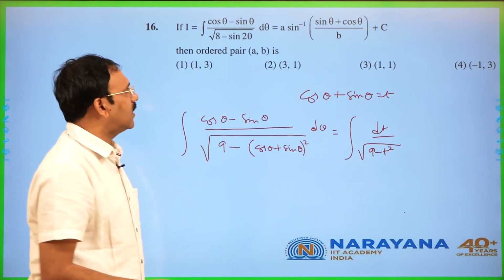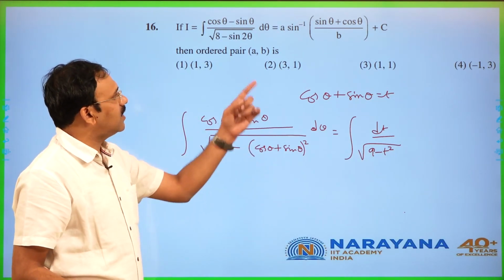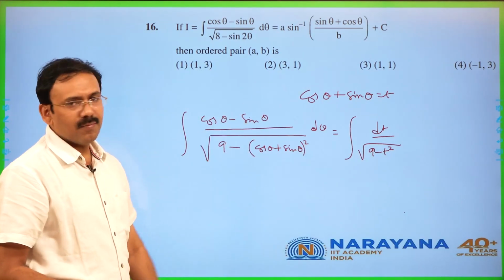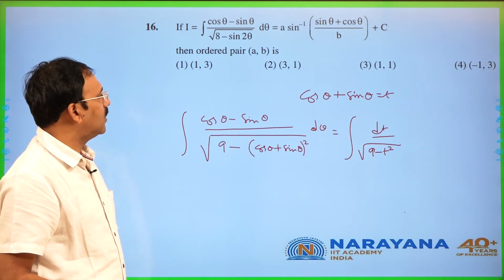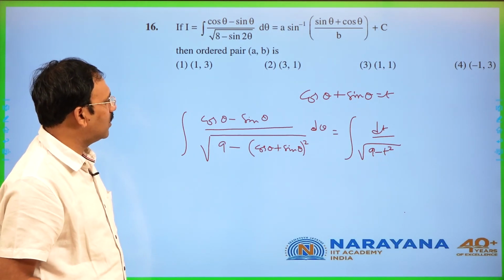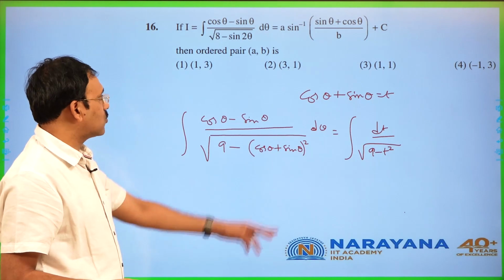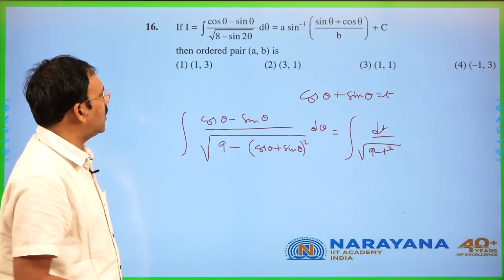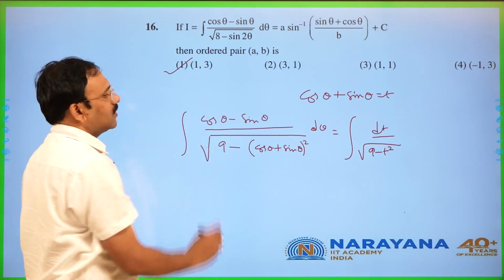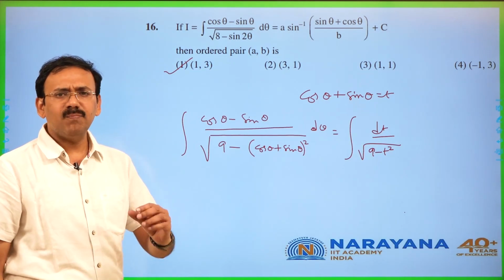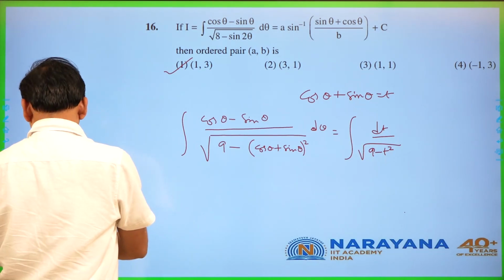A simple integral you can evaluate, a sin inverse of t by, you are going to get 3. So the answer is going to be sin inverse x by a, b is going to be 3, 1 comma 3 is going to be the answer, a simple integral. The next,